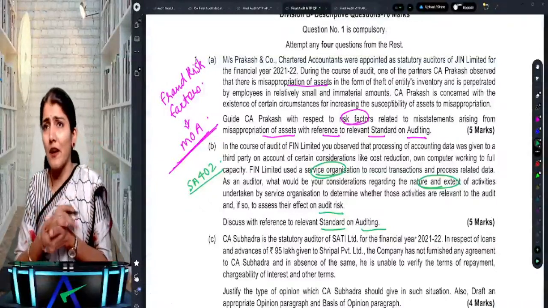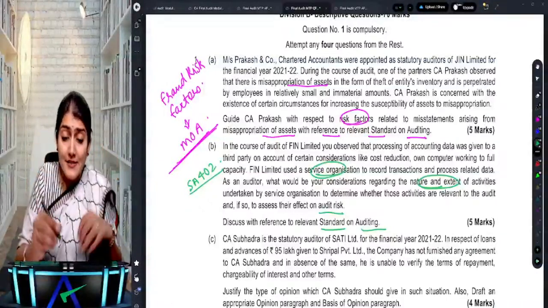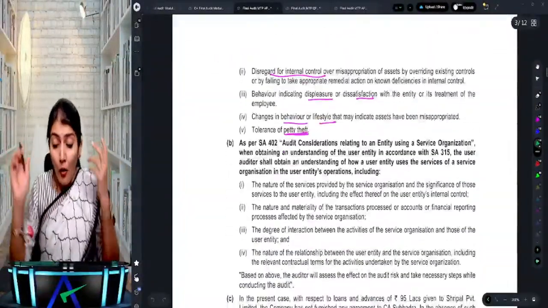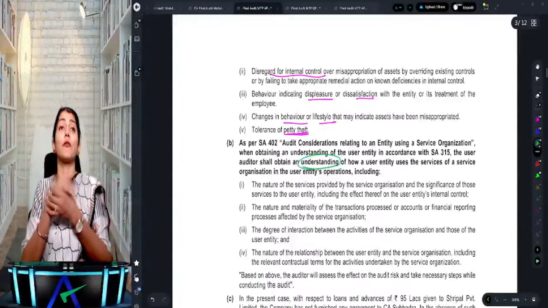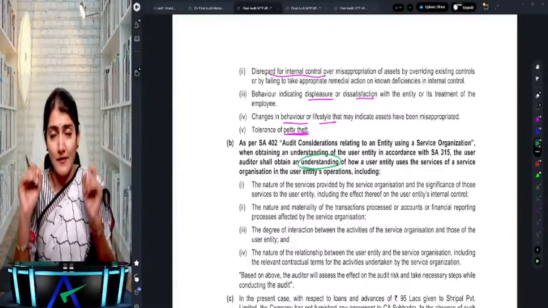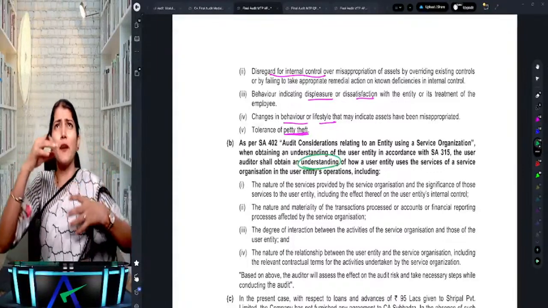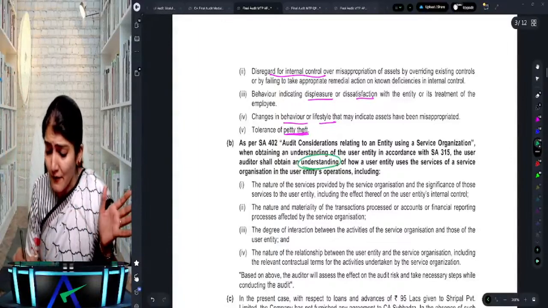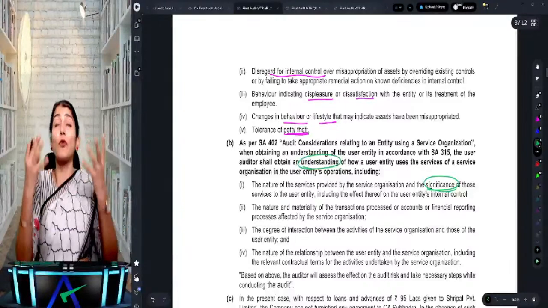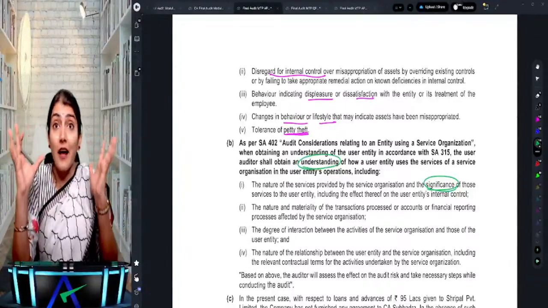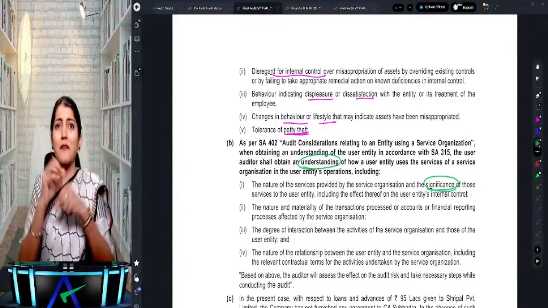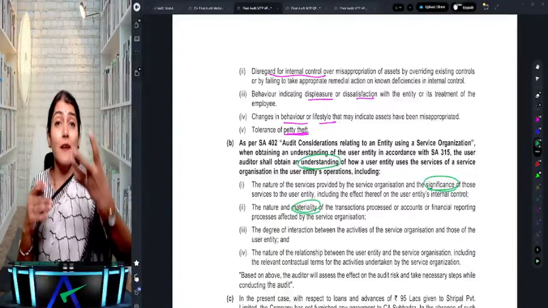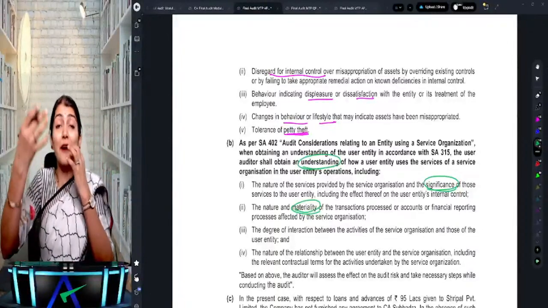So basically they are talking about SA 402, understanding the nature of the services provided by the service organization, right? You have to obtain an understanding of the nature of the services provided by the service organization. So what do you need to understand? Whatever services are being provided by the service organization, what is the significance of those services? Like, they've outsourced their salary processing. Oh, then that's a big task that they have outsourced. So the significance of these services, then the materiality of the transactions which are being processed by the service organization, how much of it is having an impact on your accounting?